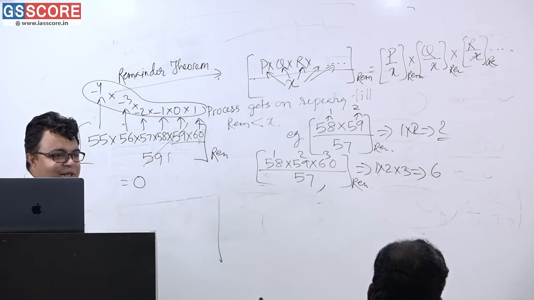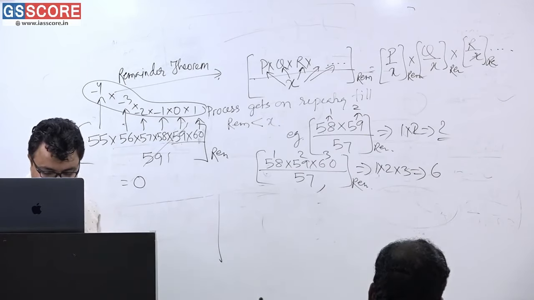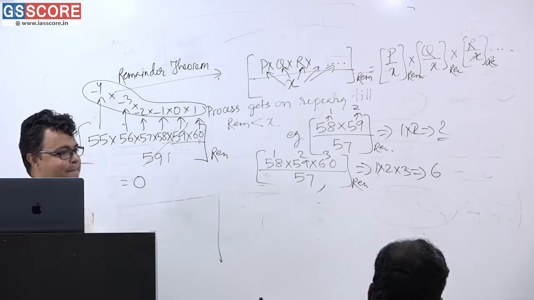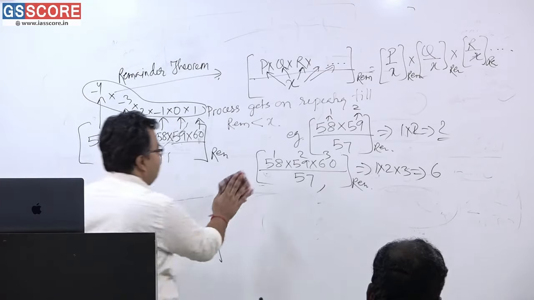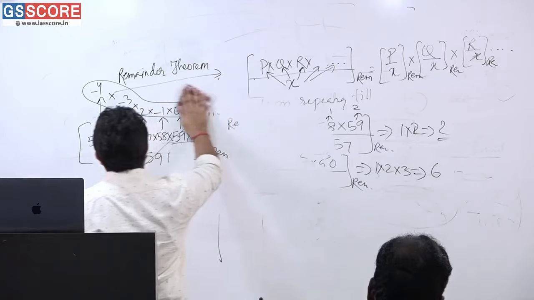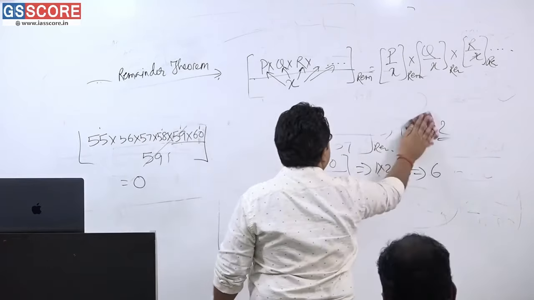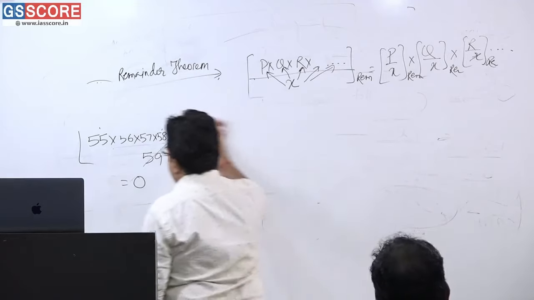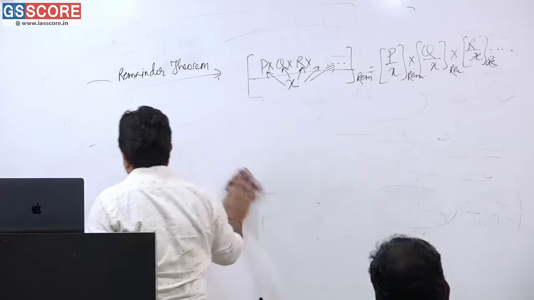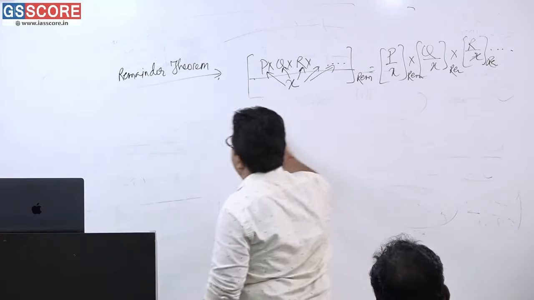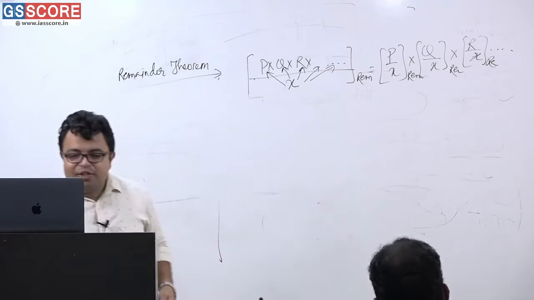Written? Shall I rub it out? Please tell me. Done? What is there on the board?